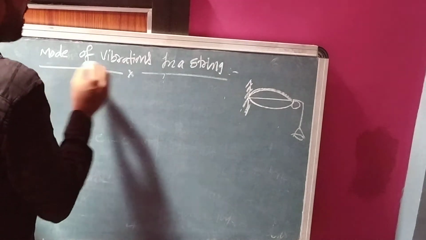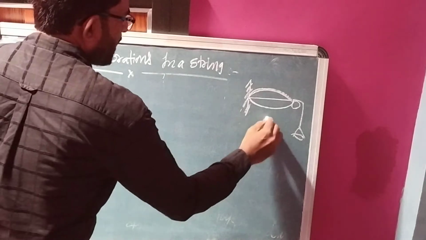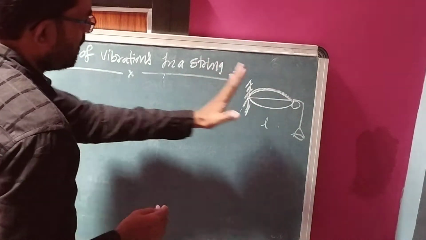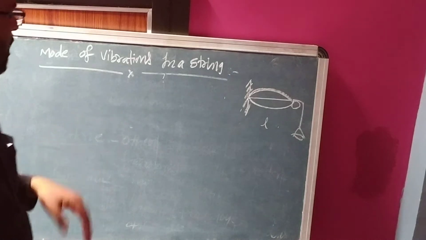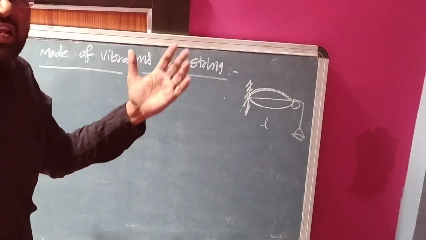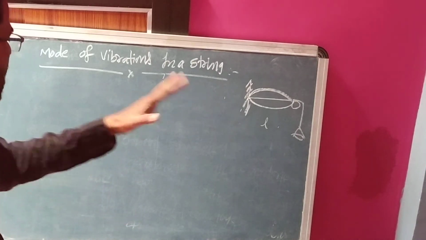Now, mode of vibrations in a string. Consider L is the length of the string fixed between two rigid supports. When you pluck, transverse stationary waves are formed.